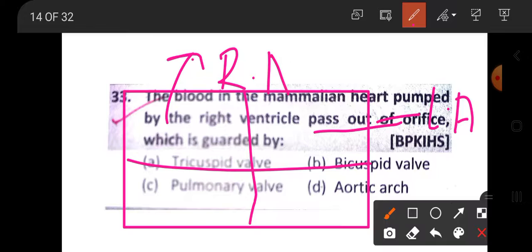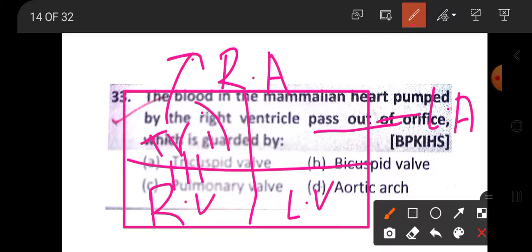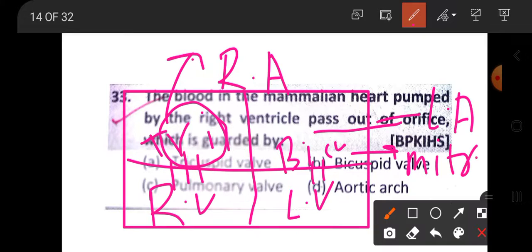Right auricle. Right ventricle and the left ventricle. In the right ventricle there is presence of tricuspid valve. In the left there is presence of bicuspid or mitral valve.